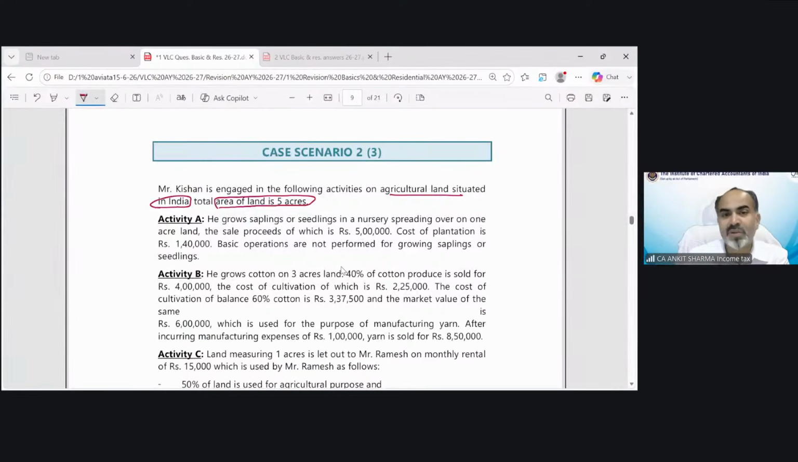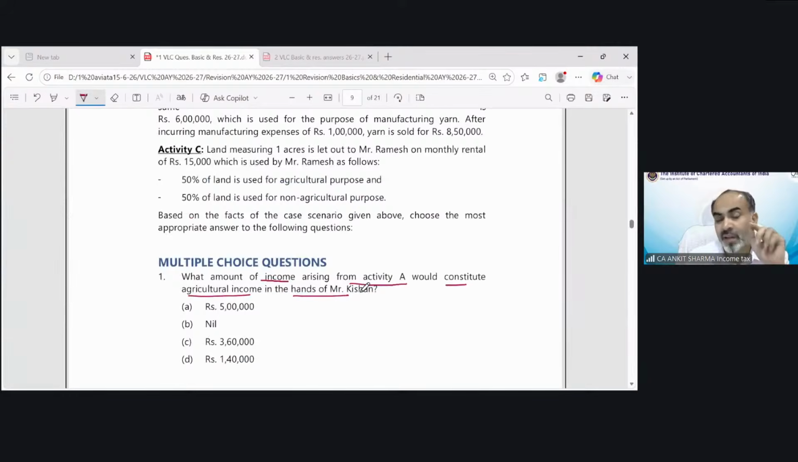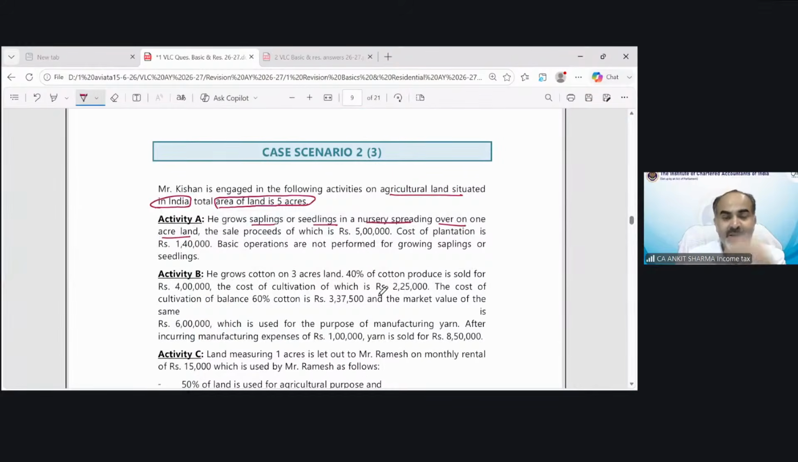So in activity A, he grows sapling or seedling in a nursery spreading over 1 acre of land. Generally, we read this provision as nursery operation income is exempted, and as soon as I read activity A, I find that taxability is nil. But the question is different. The question is not asking what is exempted or taxable in activity A. They are asking what is agricultural income in case of activity A. The income is agricultural income and exempted, but we have to find out the agricultural income.